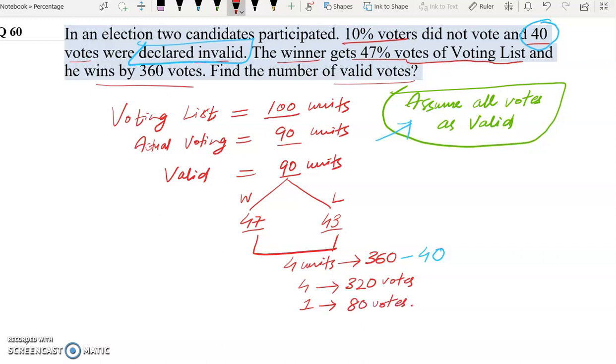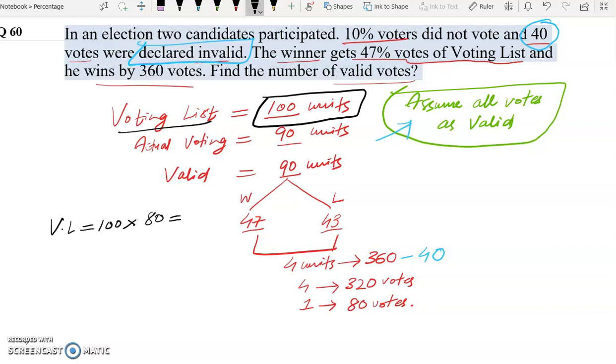And in this question, we need to find the number of valid votes. Now, voting list is how much? 100 units. So our voting list will be 100 units into 1 unit is 80, so 8,000 votes. Actual voting is done how much?